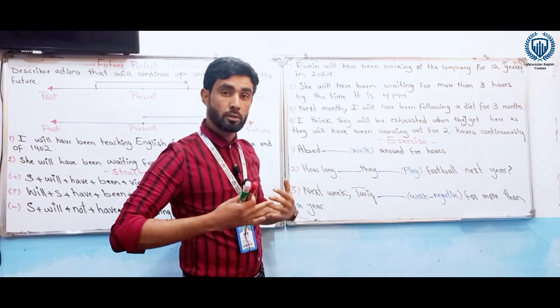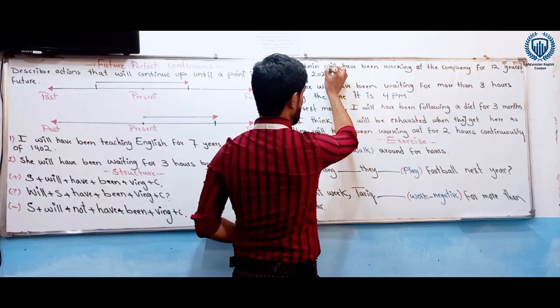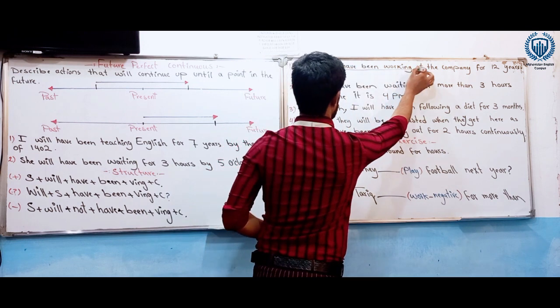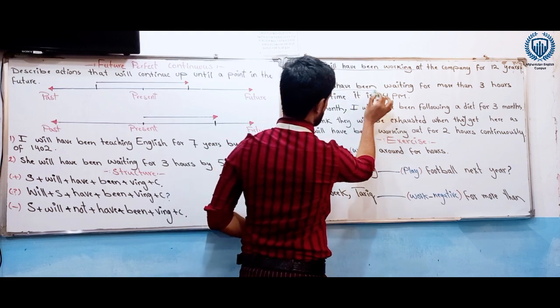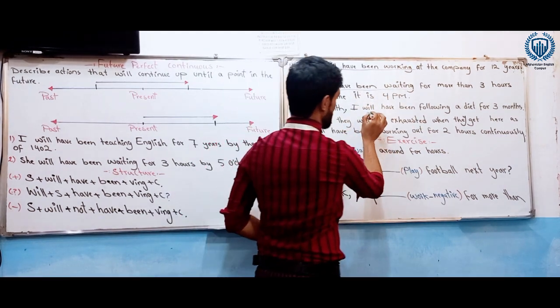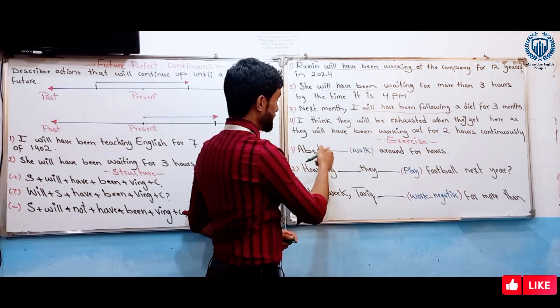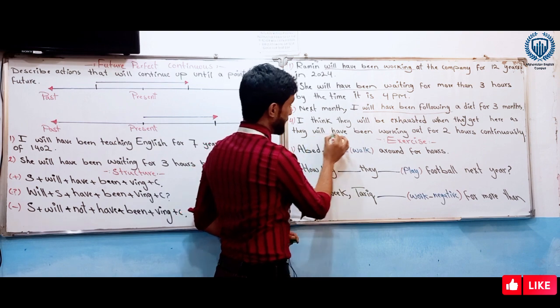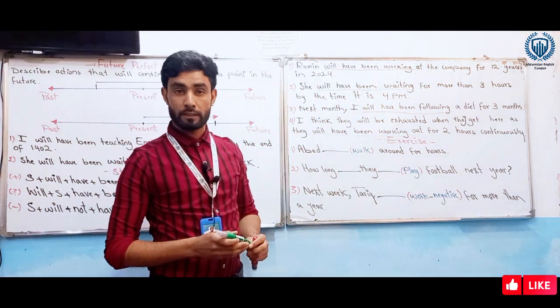So this is also future perfect continuous tense. So in the first sentence, will have been working. It's the structure. And in the second sentence, will have been waiting. It's future perfect continuous. And the third sentence, will have been following. It's a future perfect continuous. And the last sentence, will have been working. This is also the structure of future perfect continuous tense.